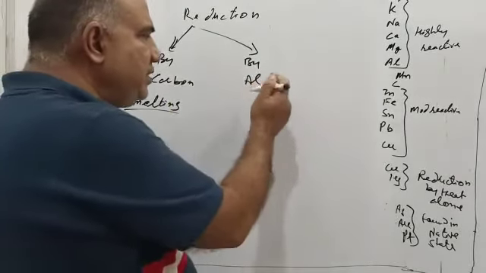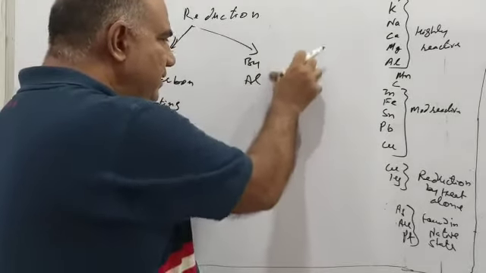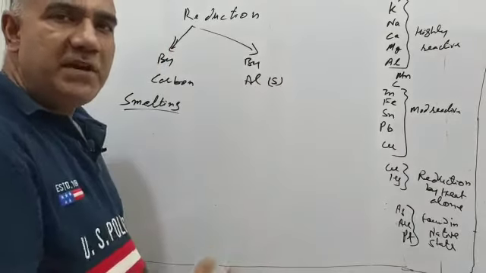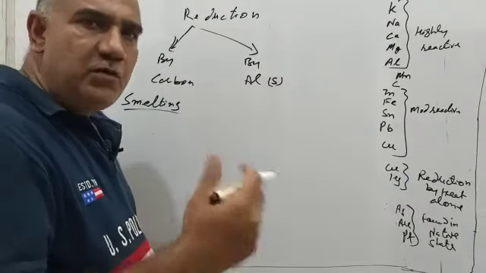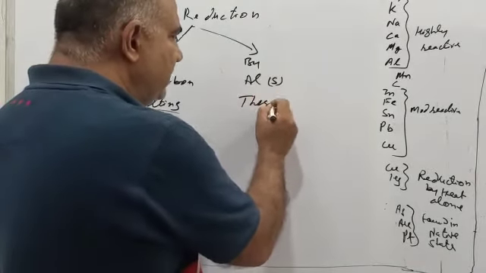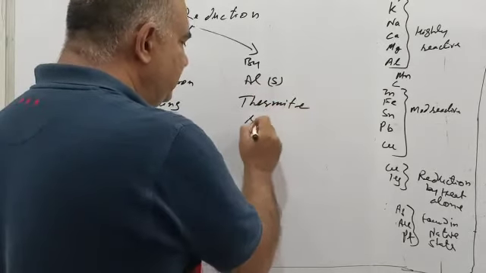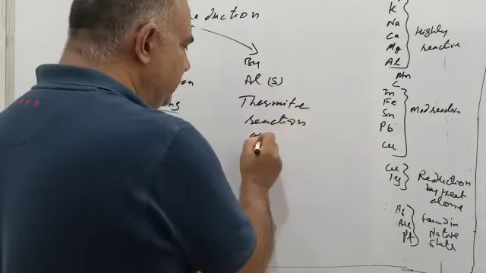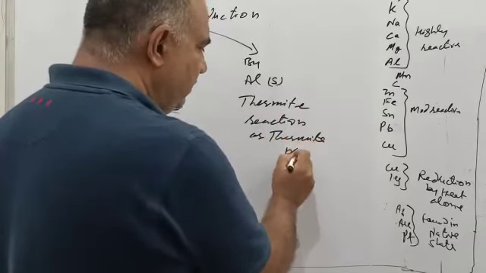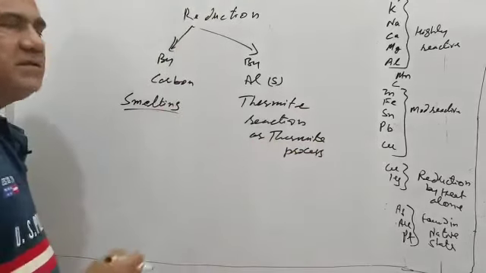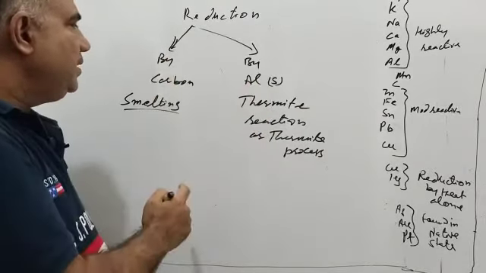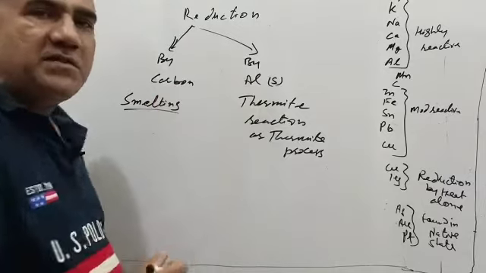Whereas by using solid aluminum powder, Al, as a reducing agent, if we reduce a metal oxide into a pure metal, then that process is called the thermite process, or thermite reaction. So this was all about reduction. Reduction is done by using aluminum powder also, and by carbon also. This is a reducing agent, this is also a reducing agent.